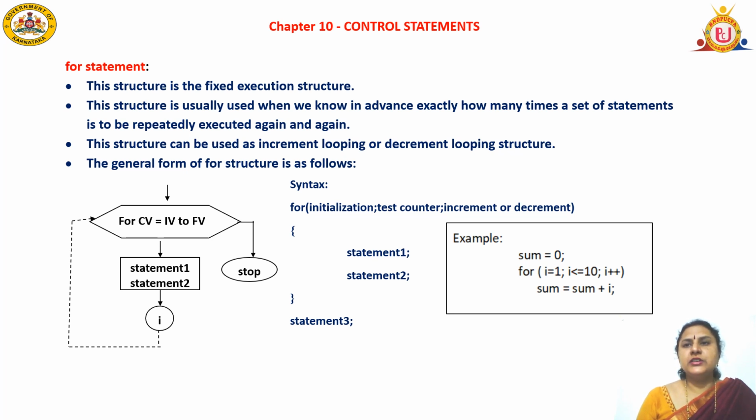Next, one small programming example. This program is to find the sum of numbers up to 10. Sum is equal to 0, for I is equal to 1, I less than or equal to 10, I plus plus. Sum becomes sum plus I.